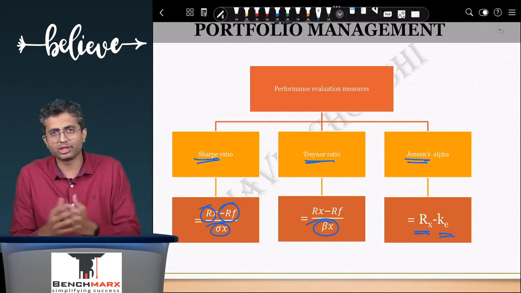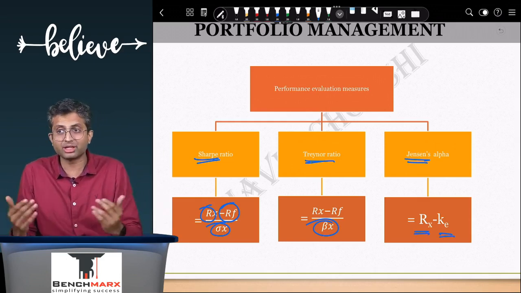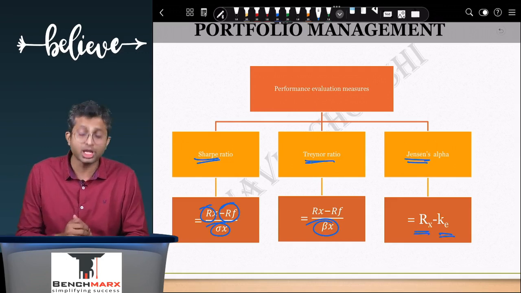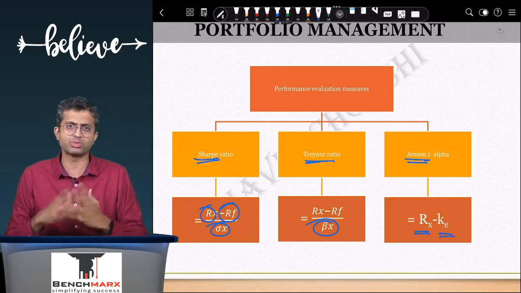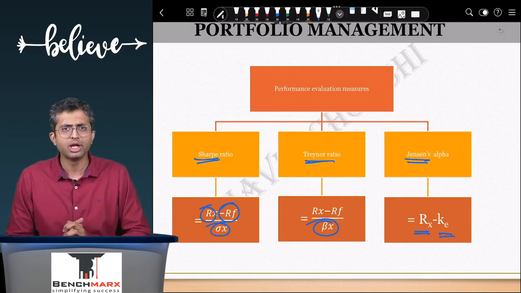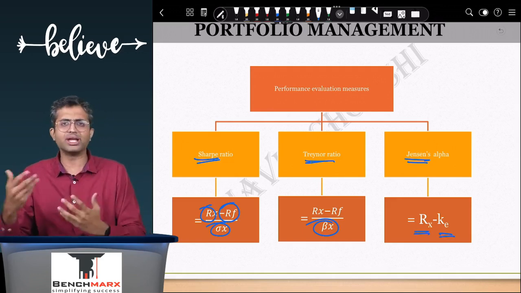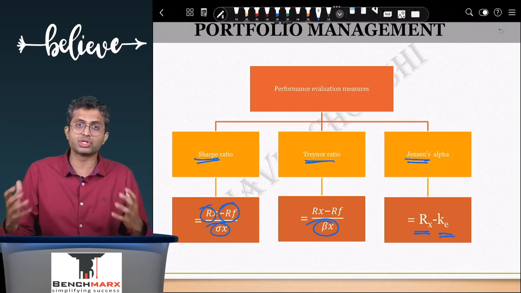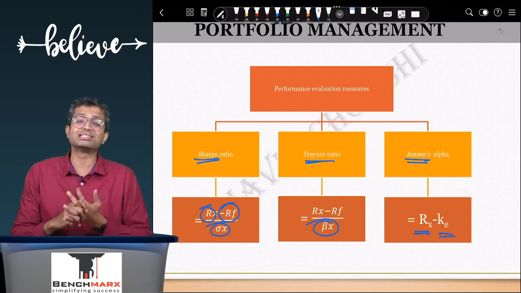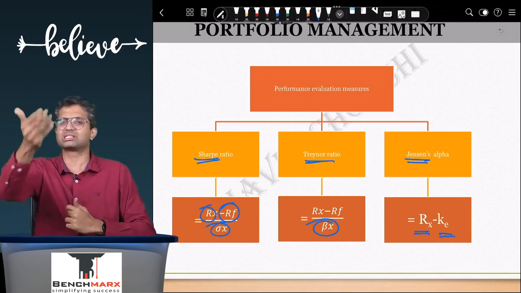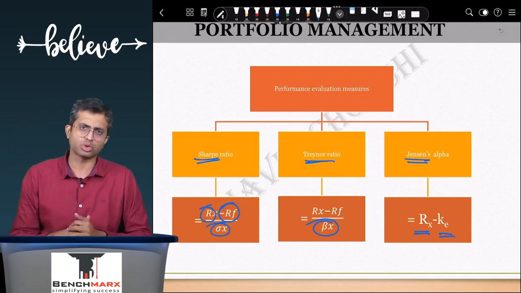The actual return over here may be 18%, but we say that you should not really compare it with the risk-free rate, because this is a risky investment. Then based on the risky investment, what should be your required rate of return? Well, considering beta, you can find the required return using CAPM. You have generated 18%. The required rate of return on a similar portfolio should have been 16%, and hence 2% is the excess that you have generated. And that is what you call alpha.